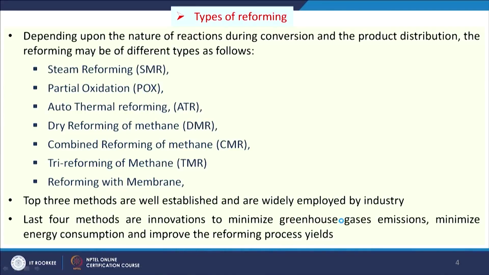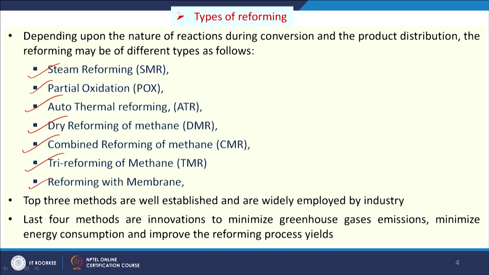Then we can get different types of reforming processes as we have mentioned, and the most important are steam reforming, then partial oxidation, autothermal reforming, and then dry reforming or combined reforming of methane, that is called bi-reforming, and then tri-reforming of methane and reforming with membrane.